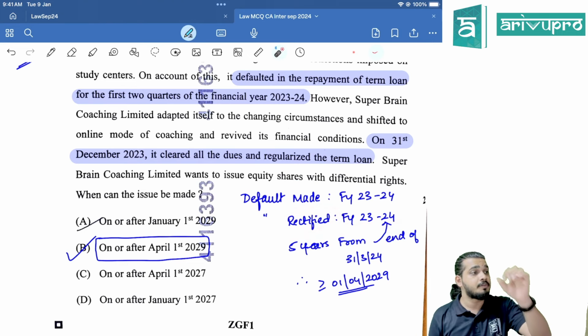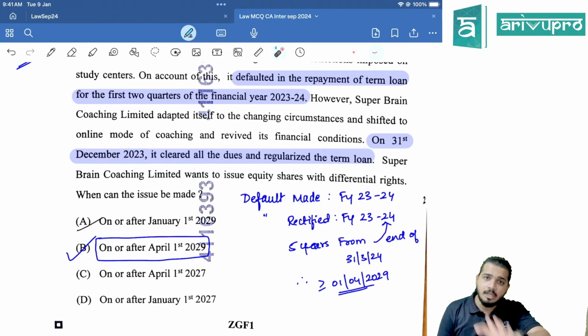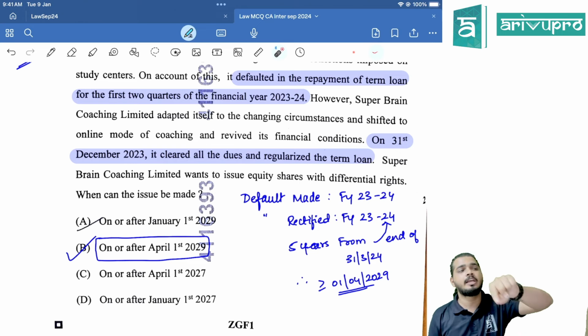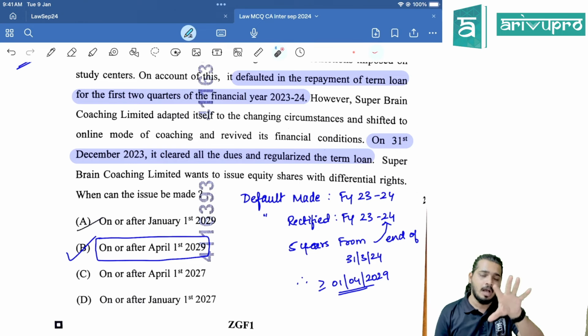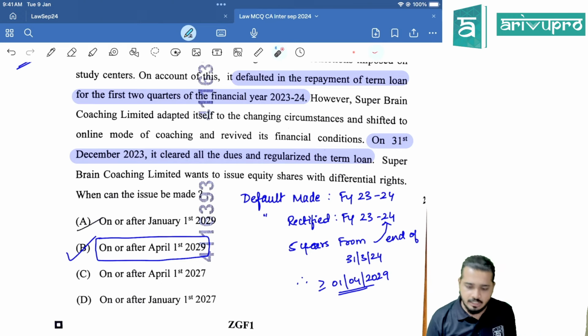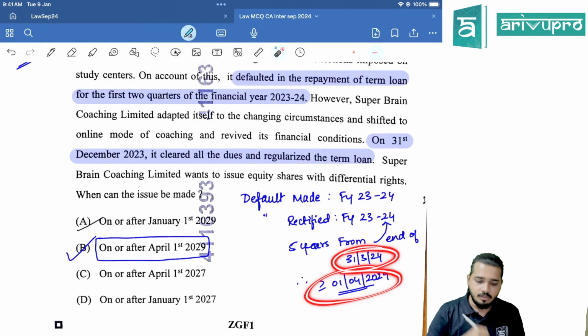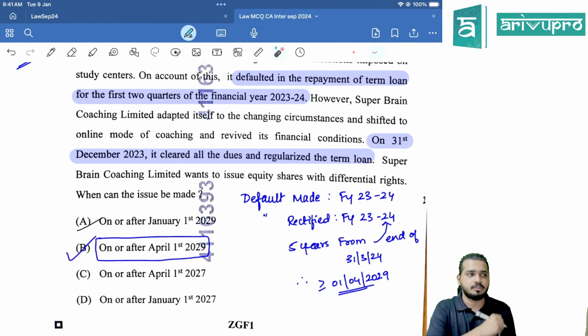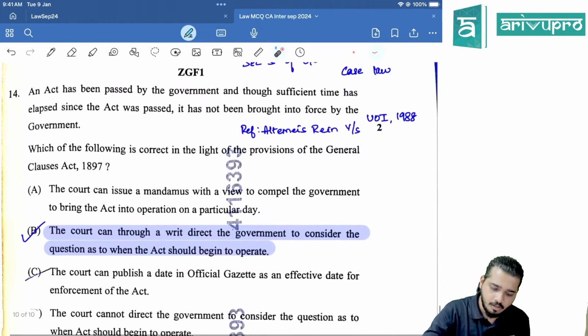But 5 years from where will we count? Should we count from the date of rectification or from the end of the financial year in which the rectification is done, right? So the answer is 5 years from the year in which rectification is done, and the year is financial year 23-24. 5 years from the end of financial year will be on or after 1st April 2029. So this is the answer, right?